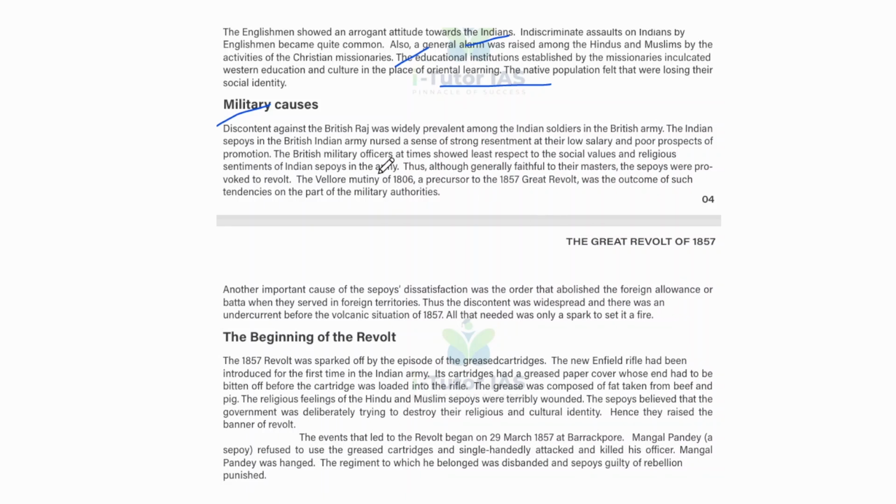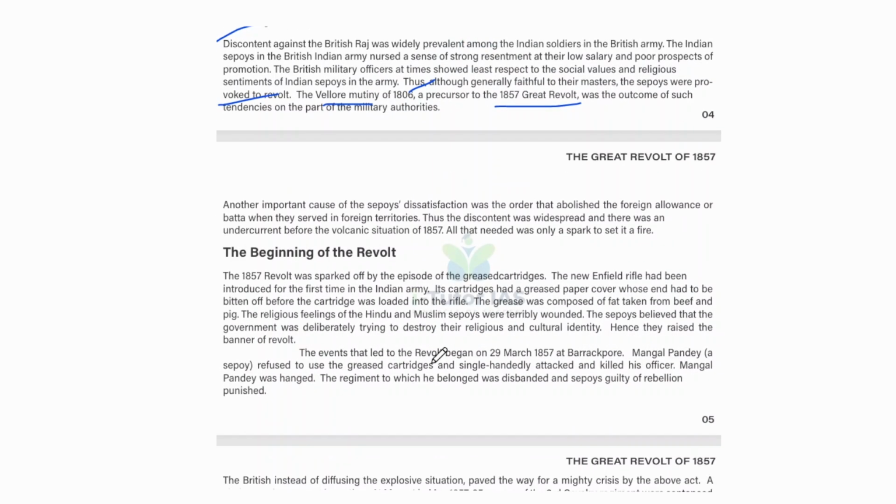Thus, although generally faithful to their masters, the sepoys were provoked to revolt, as in the Vellore Mutiny of 1806. In the last chapter, we discussed the Vellore Mutiny as a precursor to the 1857 Great Revolt, and it was the outcome of such tendencies on the part of the military authorities.